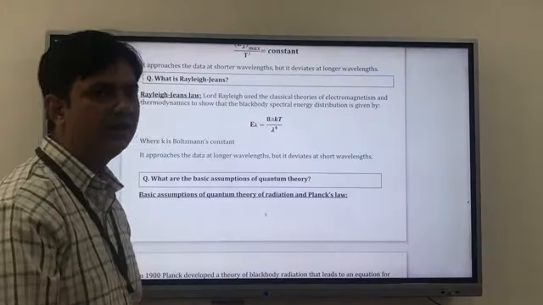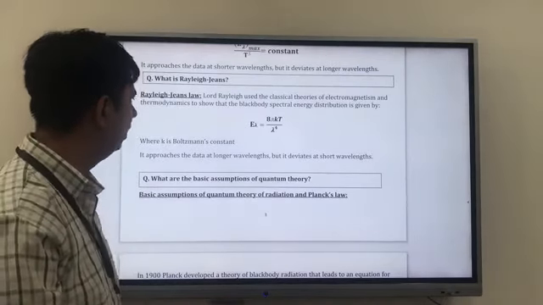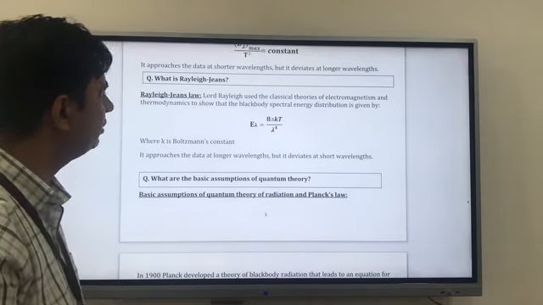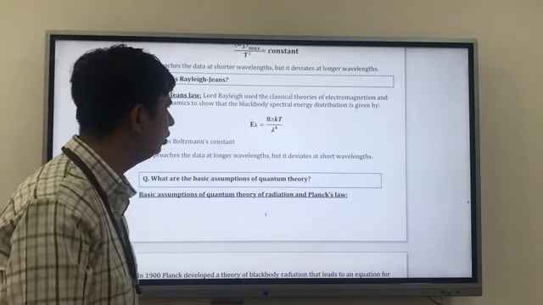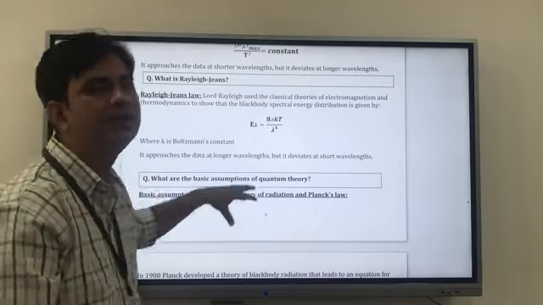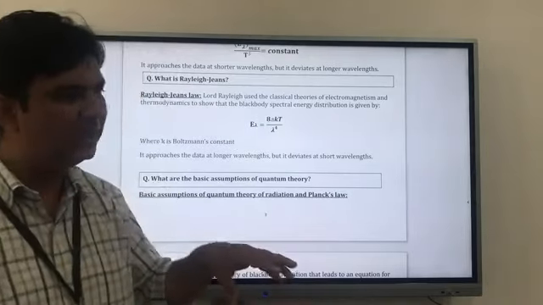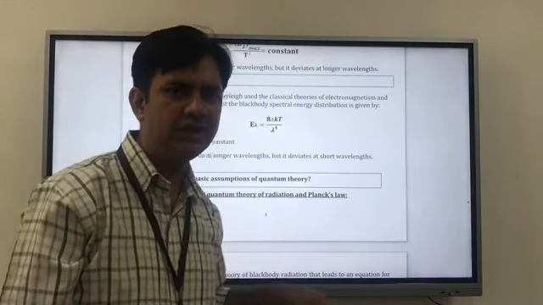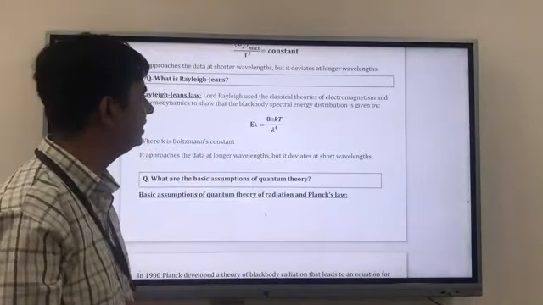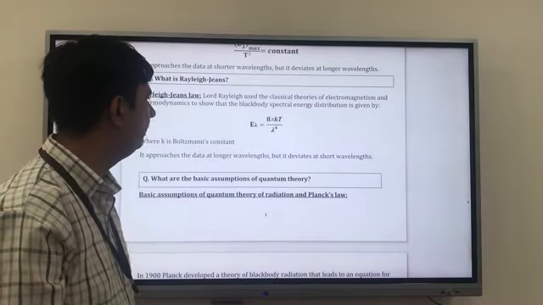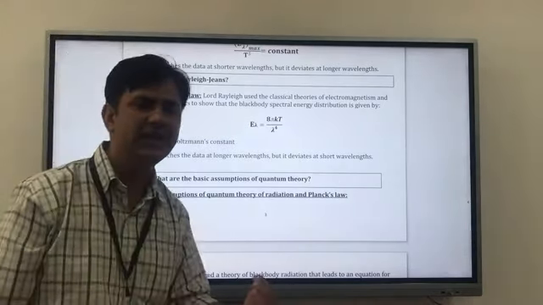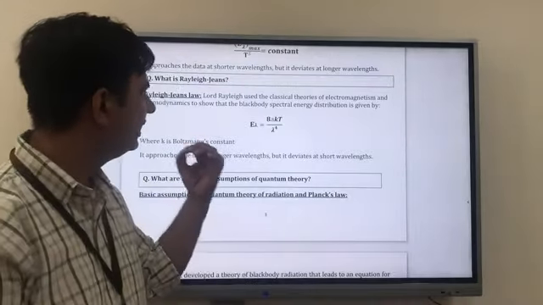Then Rayleigh came and gave his deductions. Rayleigh used classical theories of electromagnetism and thermodynamics to show that the black body spectral energy distribution is given by, and we have to learn this, though we need not go very deep into it in engineering: E lambda is equal to 8 pi kT upon lambda to the power 4, where k is the Boltzmann constant. 8 and pi are constants, k is a constant.